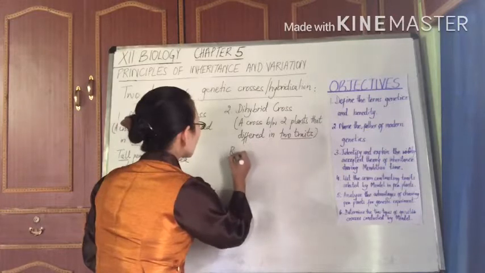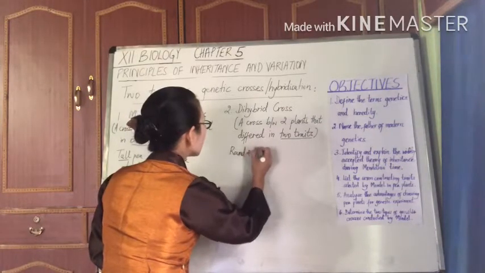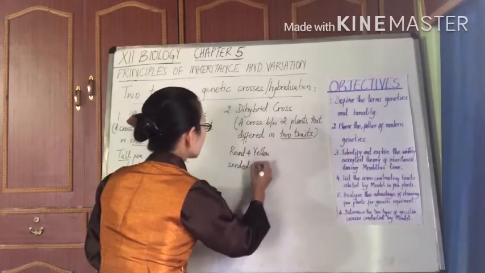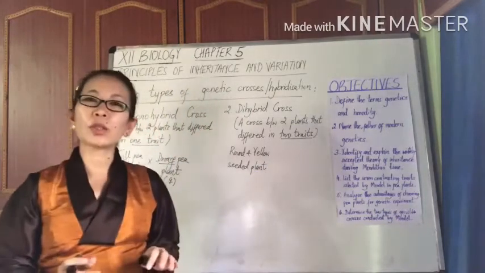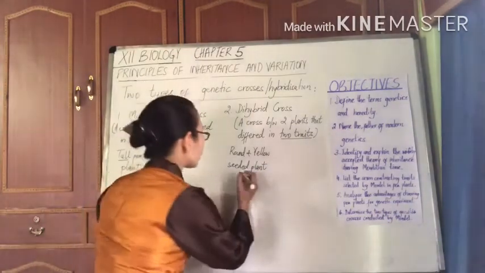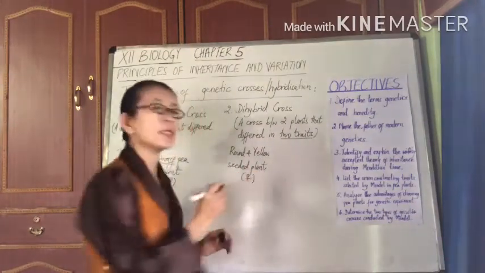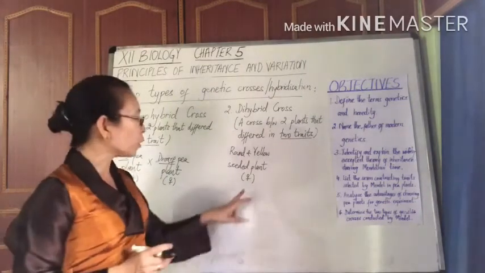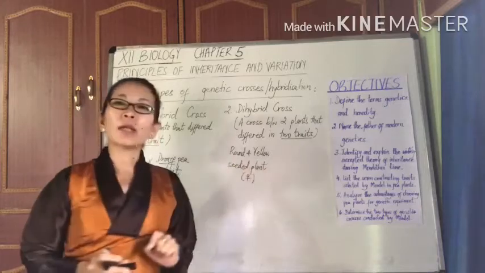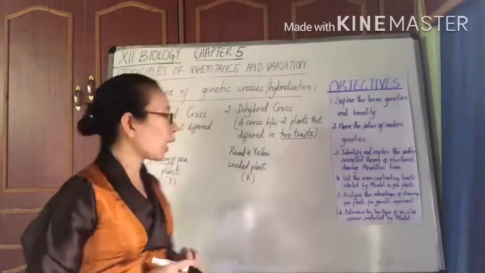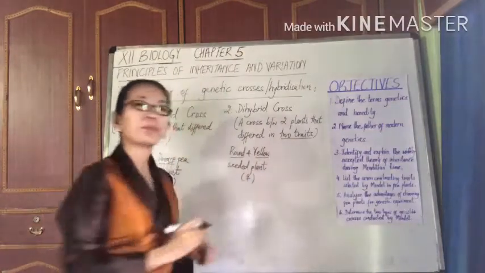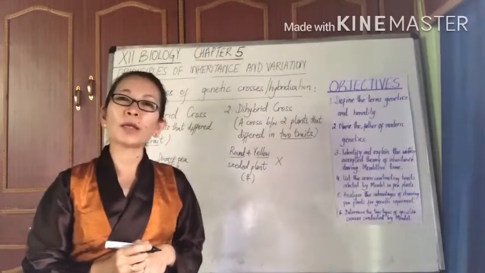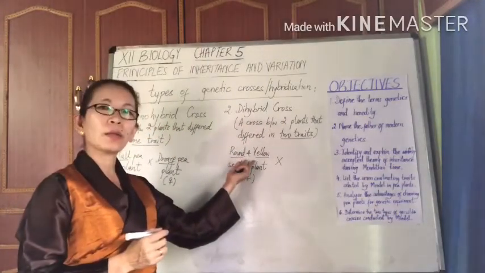Let's say that we are going to cross a round and yellow seeded plant, which you can consider either as a male or a female parent. In this case, let me say this is a female parent. So the female parent, considering 2 of the characters at a time, has a round seed shape as well as yellow colored seed. Now this is to be crossed with another male parent, and that male parent should differ from the female in these 2 characters.